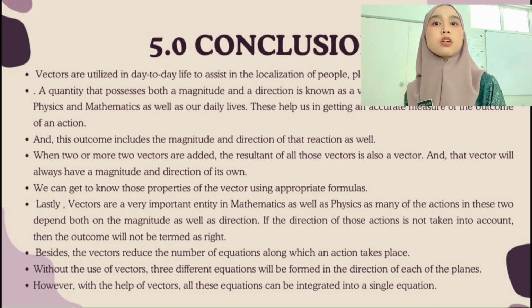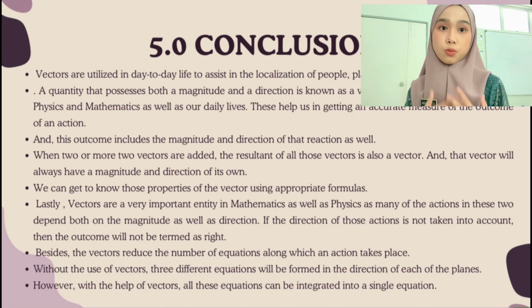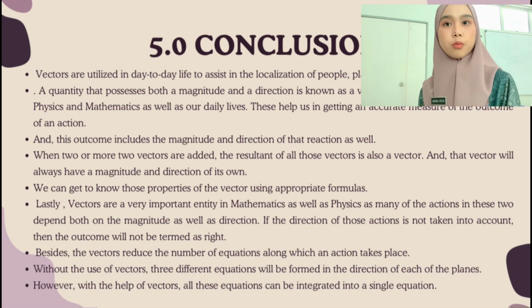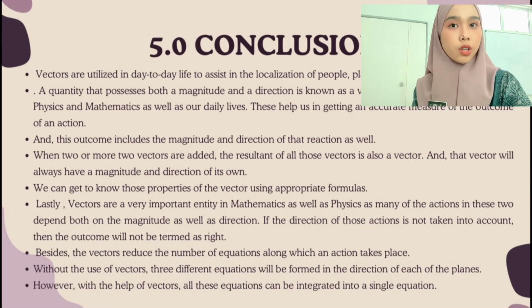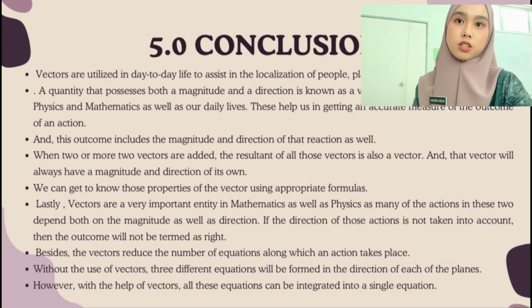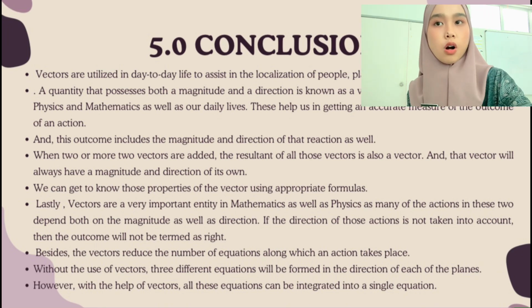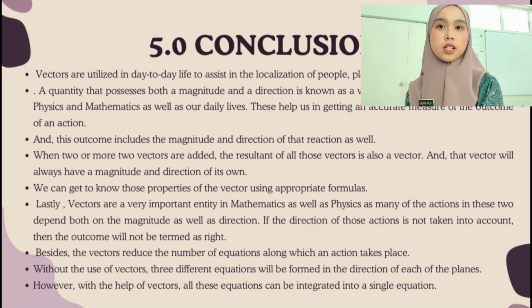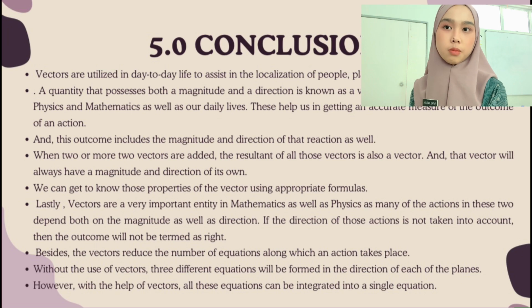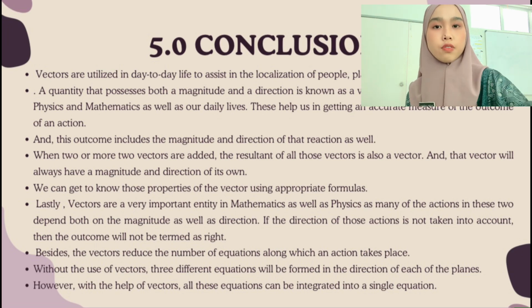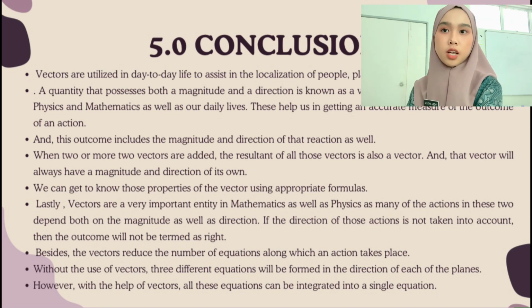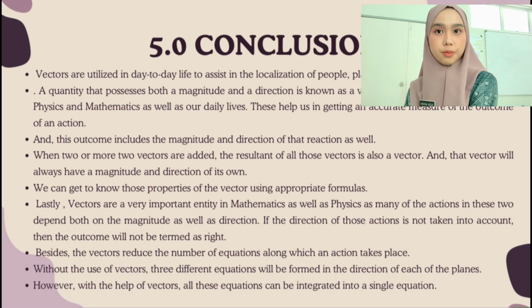So vectors play a crucial role in physics and also mathematics as well as our daily life. This helps us get an accurate measure of the outcome of an action. And this outcome includes the magnitude and direction as well. And that vector will also have a magnitude and direction on its own. Last but not least, vectors are a very important entity in mathematics as well as physics, as many actions depend on both the magnitude as well as the direction. If the direction of those actions is not taken into account, then the outcome will not be termed as right.